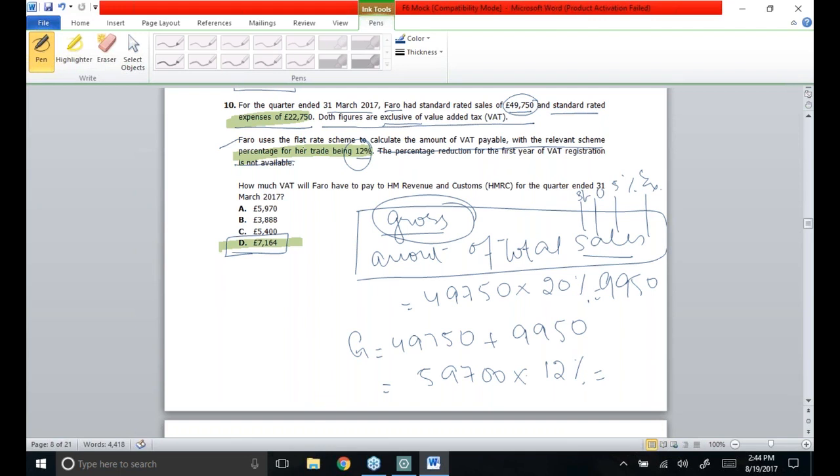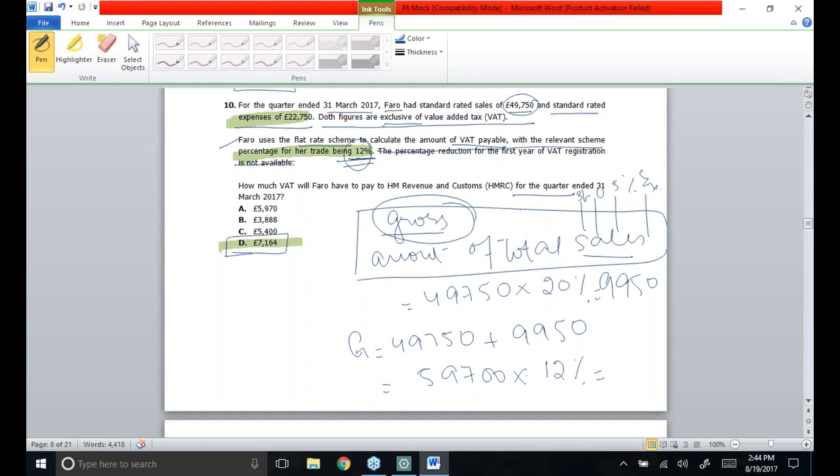But this person has chosen the flat rate scheme in order to compute VAT payable, and the relevant flat rate is 12%. I was telling you before that the flat rate is not always 12%, rather it varies from business to business, and whatever the flat rate is, that will be given to you in your exam. How much VAT will Faro have to pay to HMRC for this quarter?